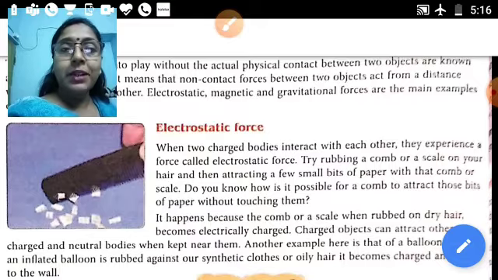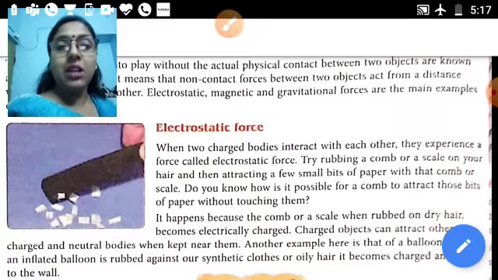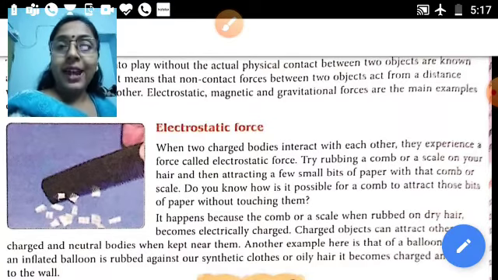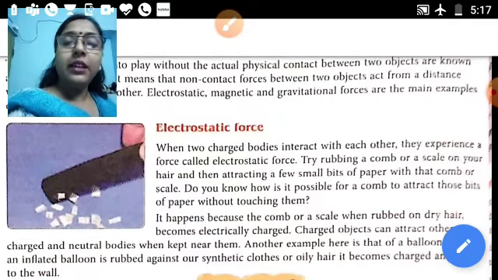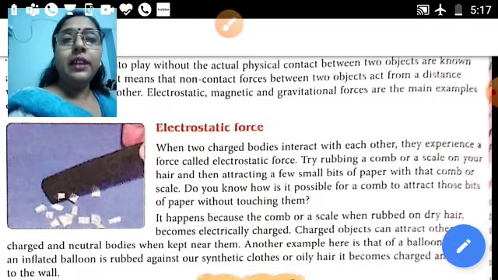That's why after rubbing, they become electrically charged. That is called electrostatic charge. When two charged bodies interact with each other, they experience a force that is called electrostatic force. Rubbing a comb or a scale on your hair and then attracting a piece of paper shows that the comb is electrically charged.